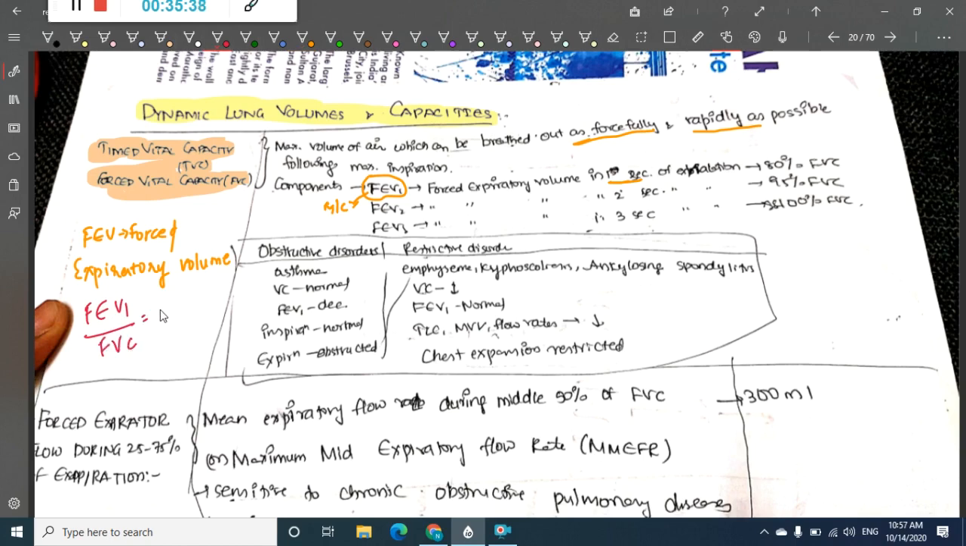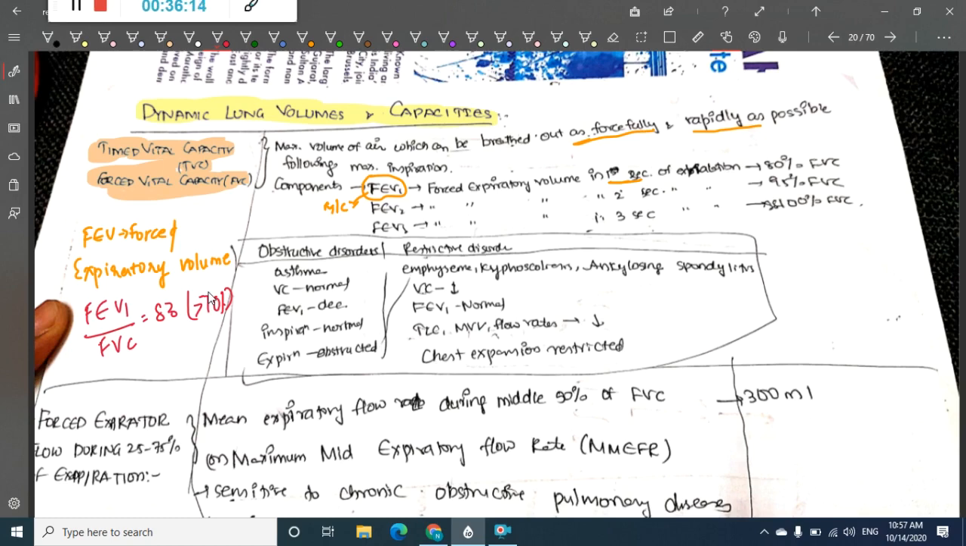This ratio is very important. This ratio is normally 83, that is, it is more than 70%. Forced expiratory volume 1 by FVC will help us to find out obstructive lung disorders or restrictive lung disorders. In order to classify them, we require this dynamic lung volume.